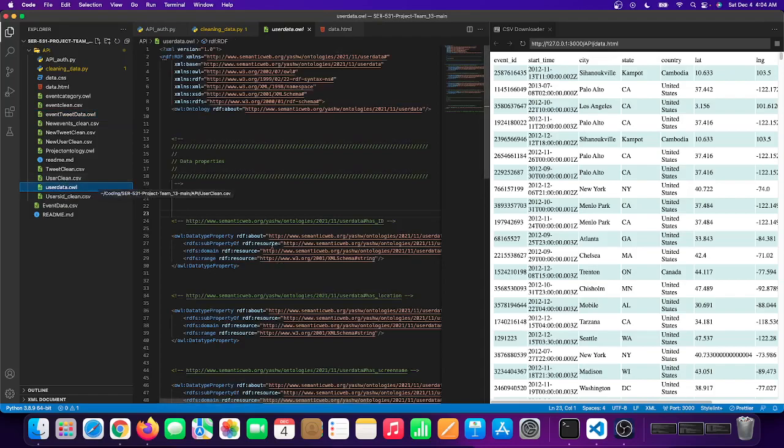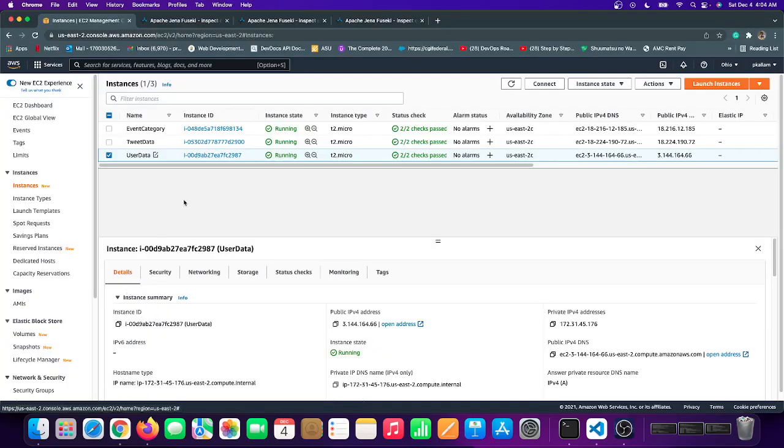For this project we deployed three remote AWS EC2 instances of Fuseki for the three separate ontology files to run the SPARQL queries to fetch the data. The first one is the event category, the second is the tweet data, and the third is the user data instance.